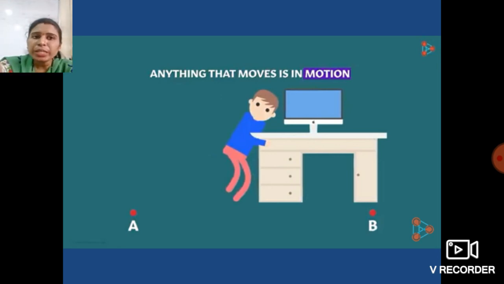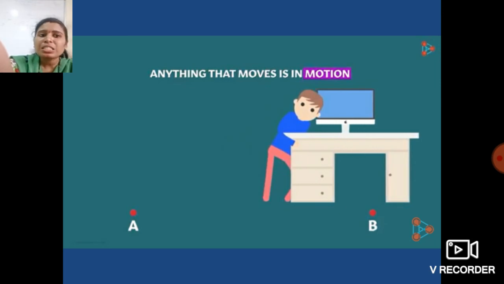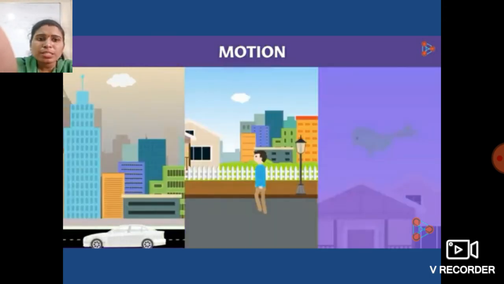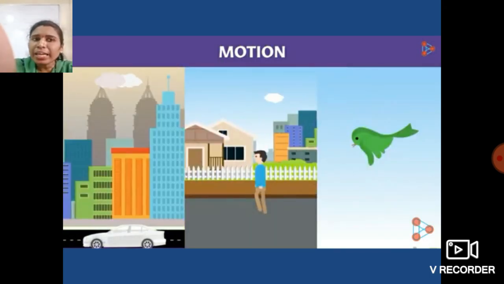So in our day-to-day life, we can see different things which are moving around us. A simple example, just like see over here: a vehicle moving on the road, people walking across the street, birds flying in the sky, and so on. So there are various examples of any kind of object which is moving.